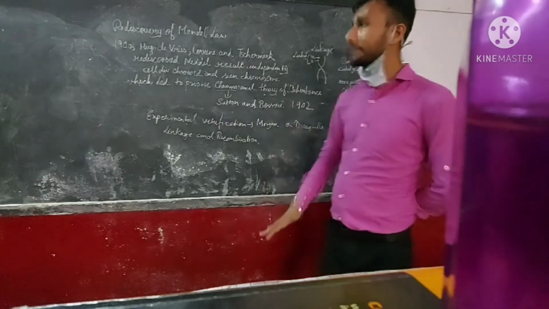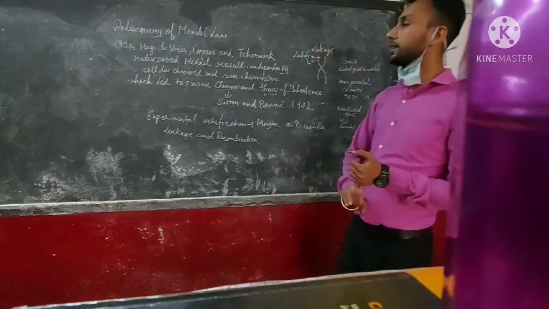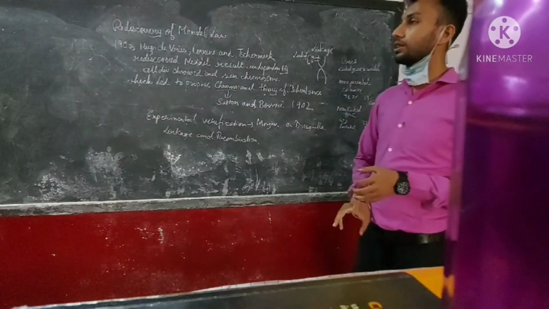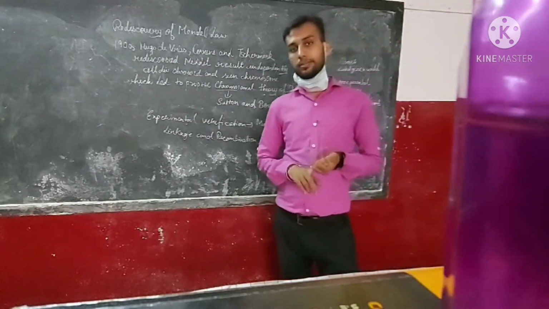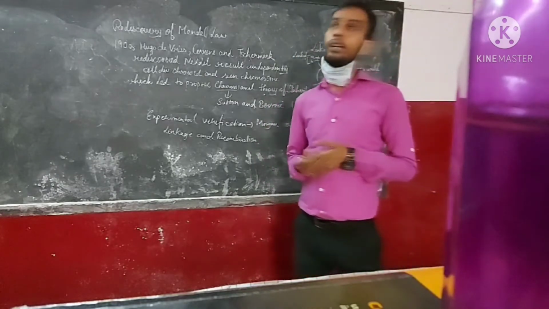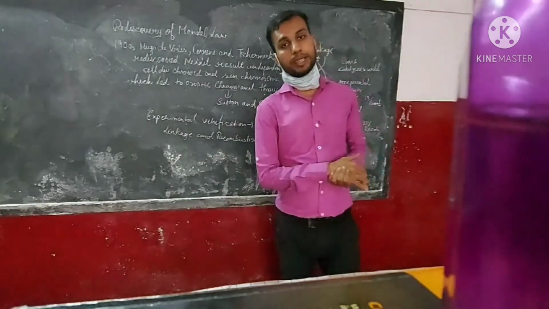Choosing Drosophila for the experiment, he took two things in the Drosophila: the body color and the eye color. The body of the Drosophila and the eye color of the Drosophila. And thus he introduced the terms linkage and recombination after his experiment.